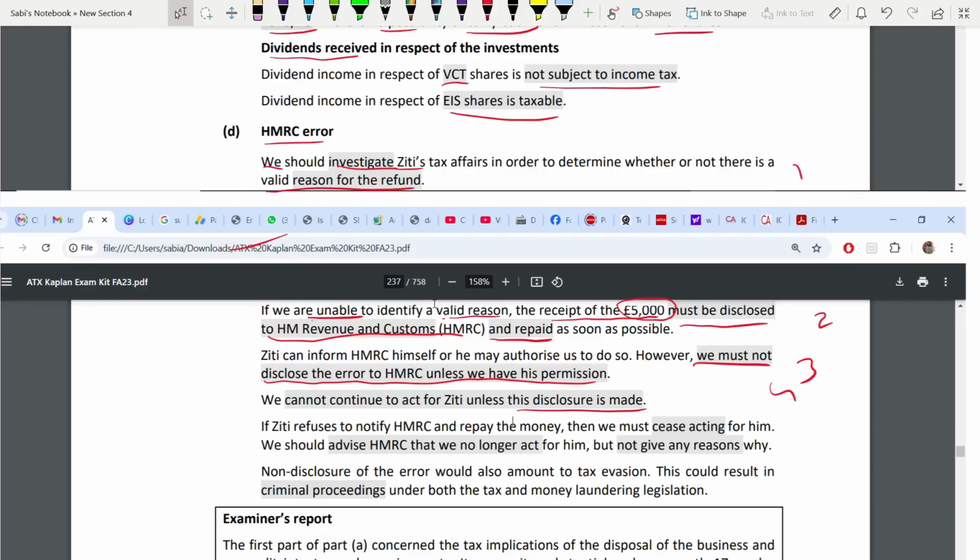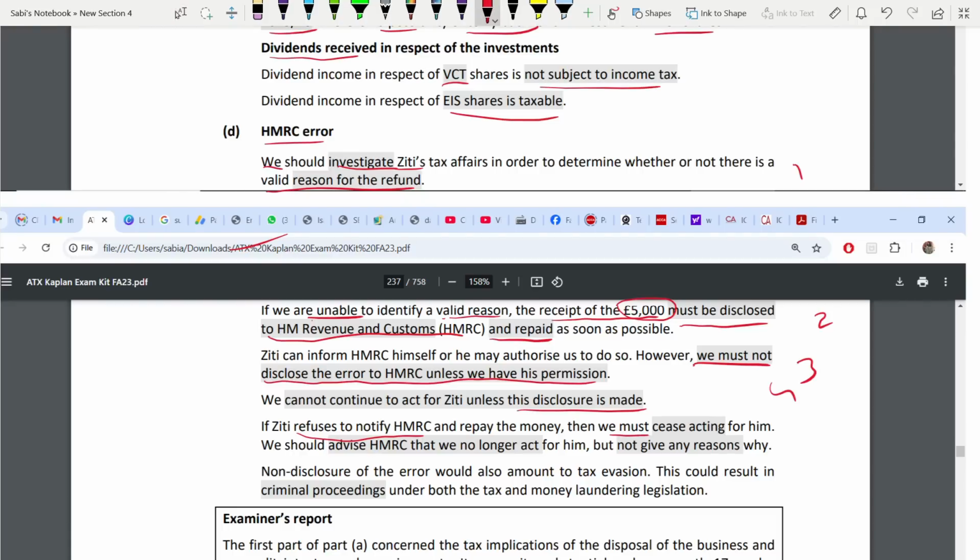So here, if Ziti refuses to notify HMRC and repay the money, which is a very common scenario, always take the common area. Very few people would actually notify HMRC or repay the amount. But most of us, we are selfish, okay? We are greedy. We don't want to repay the money. We will not notify HMRC, so we'll always go by that situation. If Ziti refuses to notify HMRC and repay the money, then what must you do? The question is about what must you do?